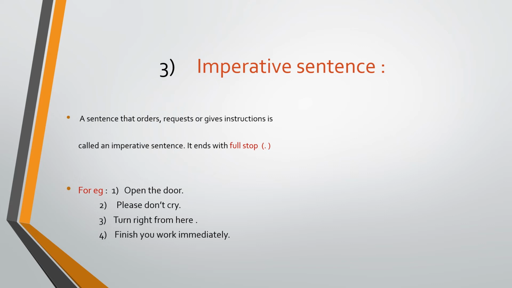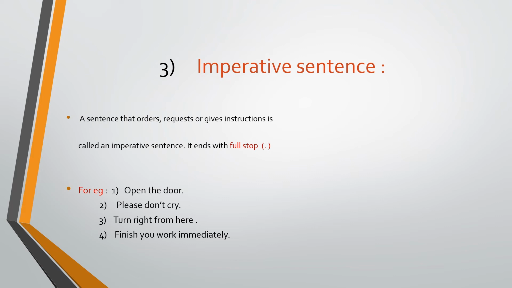So each and every sentence has a different type. That's why there are kinds of sentences. In a declarative sentence, only statements are there, a simple sentence. But for an imperative sentence, while reading only you can come to know. Yes, it's an order, request, command, advice, instruction type sentence. So it is known as an imperative sentence. If you solve more and more sentences of these various kinds, you can easily come to know.